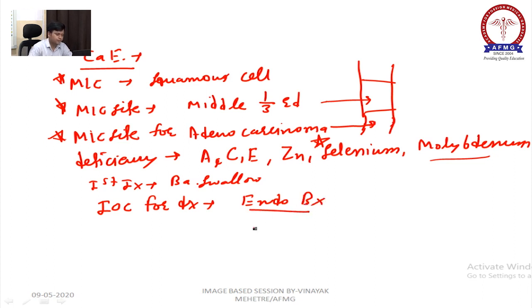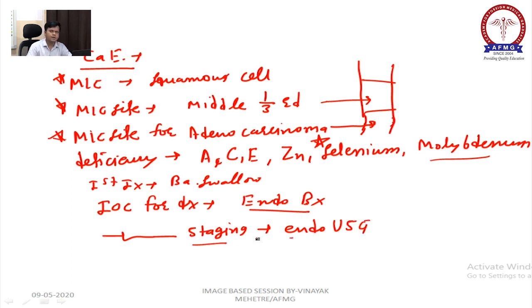Mark my wordings, okay? Investigation of choice for diagnosis. Investigation of choice for staging is endoscopic ultrasound. For staging it will be endoscopic ultrasound.